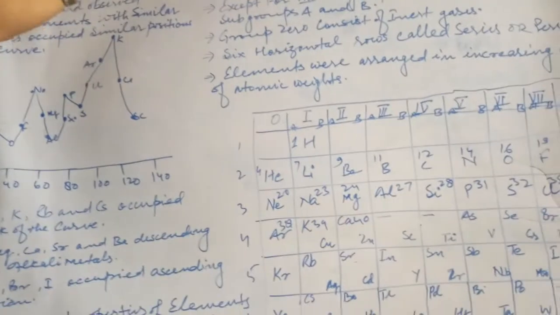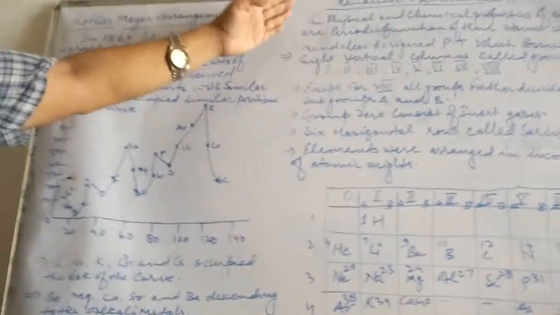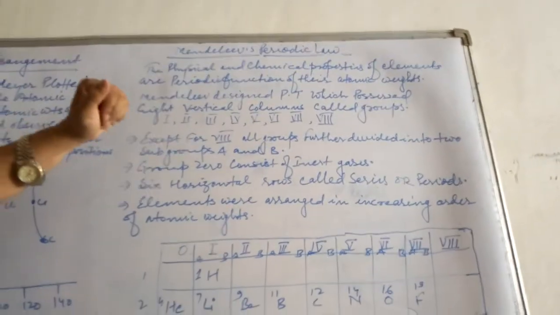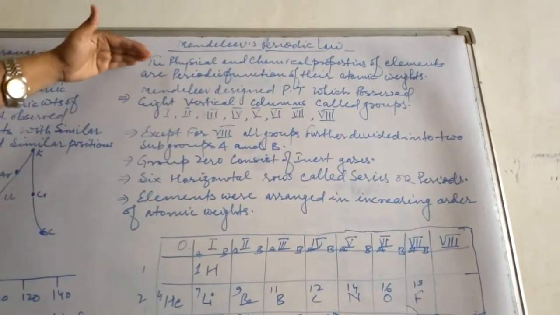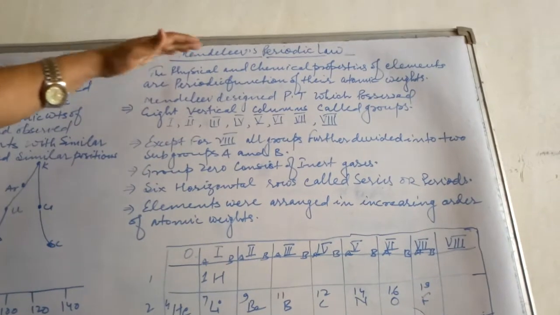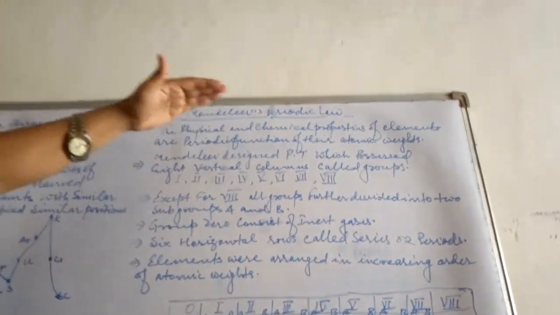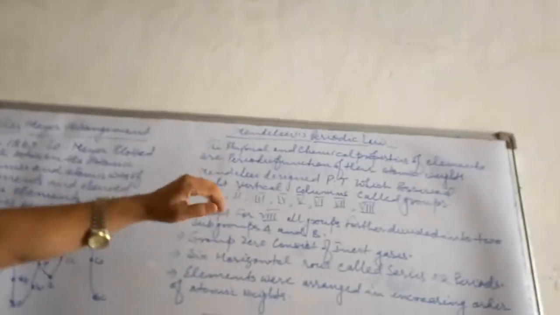Very first we have to go through it. Children, you see Mendeleev's periodic law. What does Mendeleev say? Mendeleev says that the physical and chemical properties of the elements are a periodic function of their atomic weights.